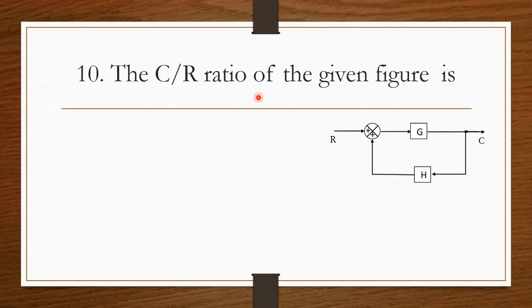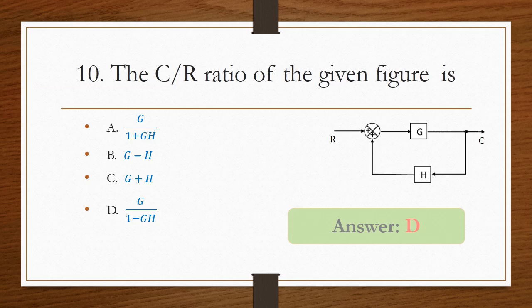Next question, the C by R ratio of the given figure is. So here there is a feedback. Now we can write. So what is the answer? G divided by 1 minus G into H, because here we are having plus sign. So if you are having plus sign, then we have to put the negative sign. So G divided by 1 minus GH. The answer is option D.